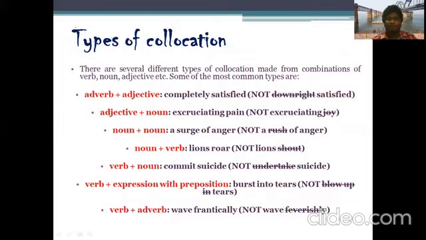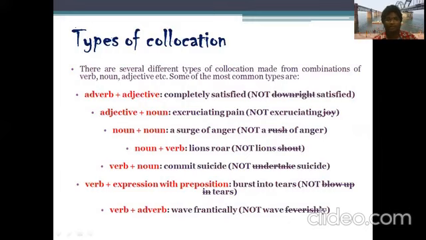And sometimes not only noun plus verb, verb plus noun also goes together. Commit suicide. We should not say undertake suicide or make suicide, which is something we sometimes say. We should not say it like that. What we have to say is commit suicide. That is the right way of saying it.